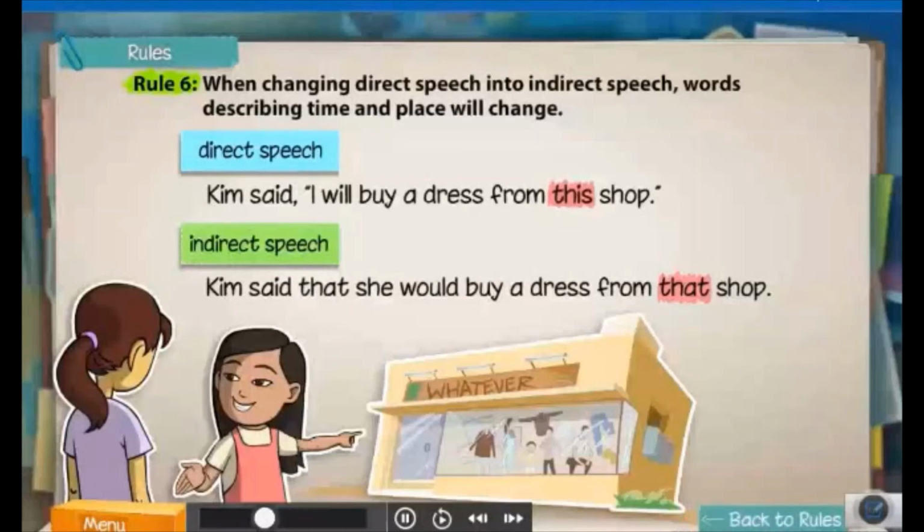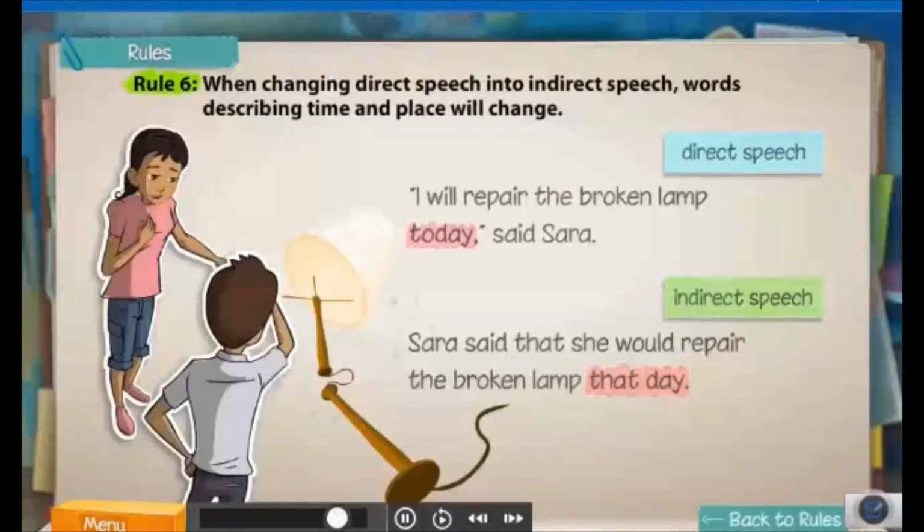However, we do not know the day on which this sentence is said. So, the word today may no longer be correct in indirect speech. So, the words that day are used instead. Here are some more examples that show how words describing time and place change while converting direct to indirect speech.